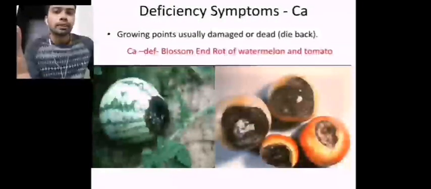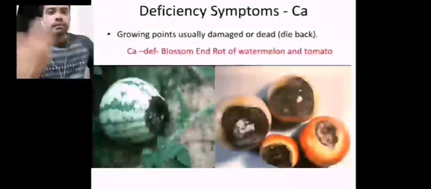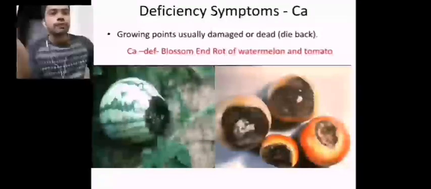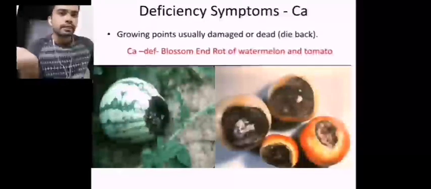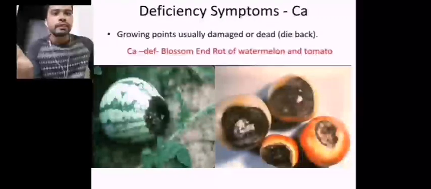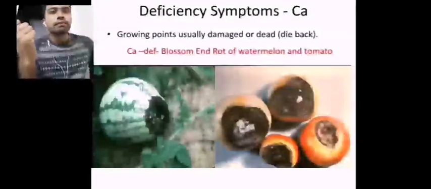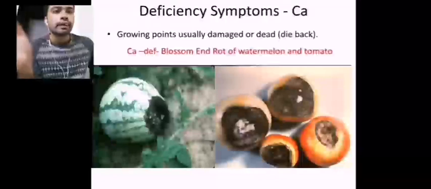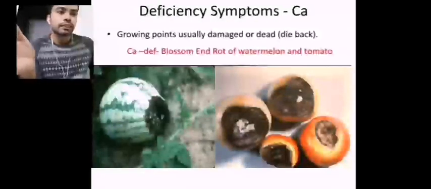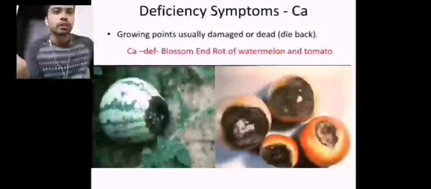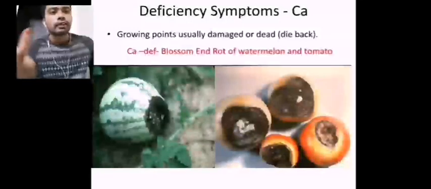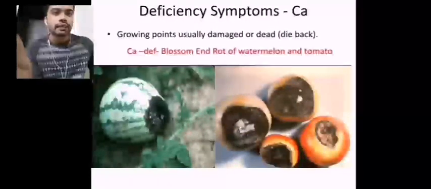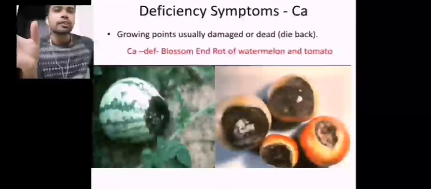The blossom becomes the inflorescence, and it will become the fruit after pollination and fertilization. So if it is a fruit or flower or inflorescence, whatever it may be, the rotting will start from the extreme tips of the plant body. That is why it is known as blossom end rot, well known as BER. Blossom end rot of the watermelon and tomato are exactly the deficiency symptoms of calcium,